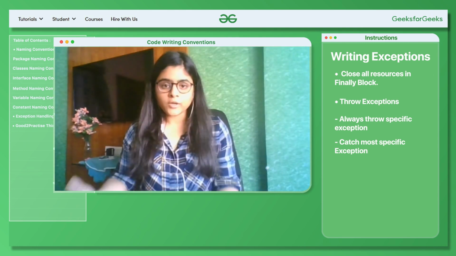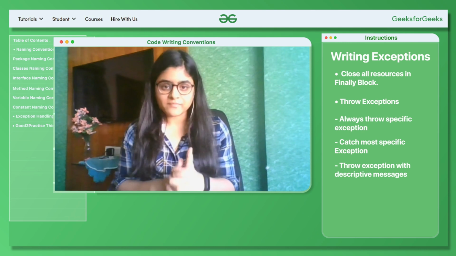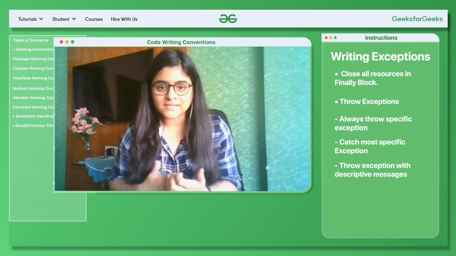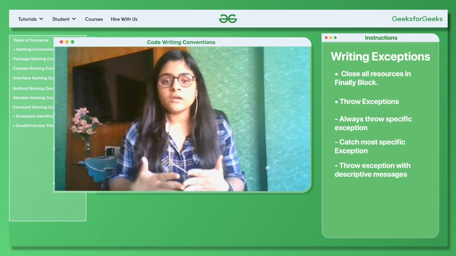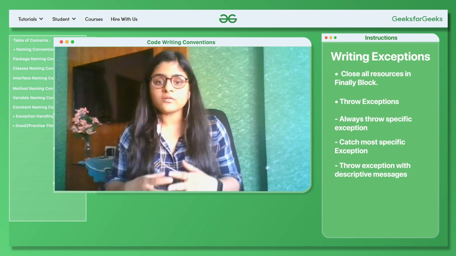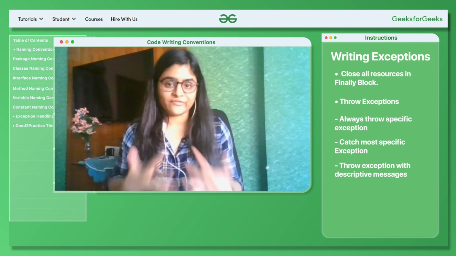Third point is that you should always throw exceptions with descriptive messages. That makes it very easy to understand where your program has got stuck and what exactly the problem it has encountered. That makes it very easy and fast to debug your method, and that makes your code really efficient.